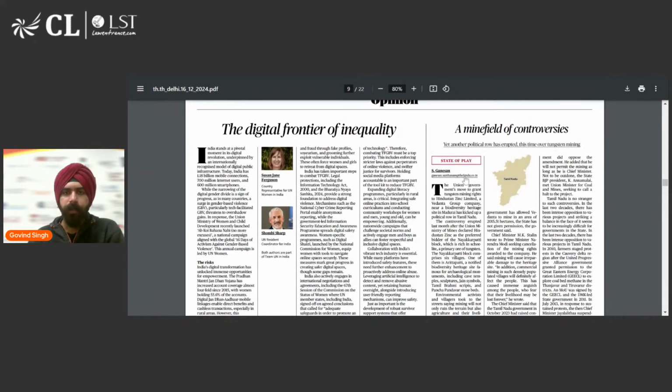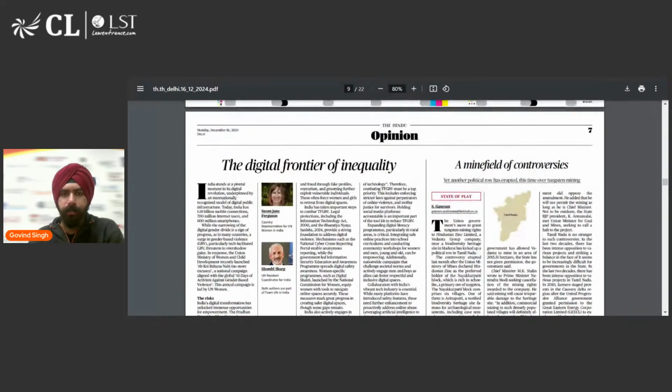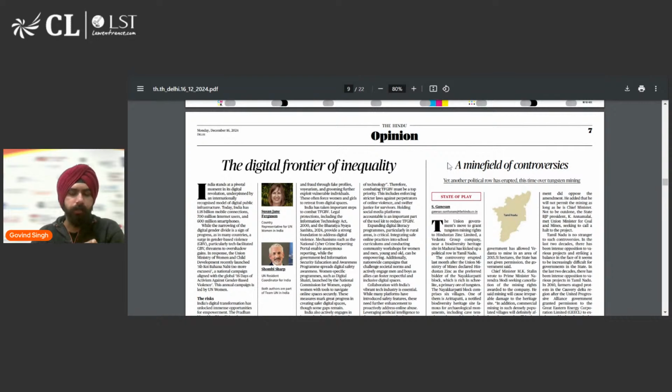This side of the opinion page usually has state-based opinionated articles, and you can skip them most of the time. So the articles on the left of the opinion page you can read, the right side one you can skip.